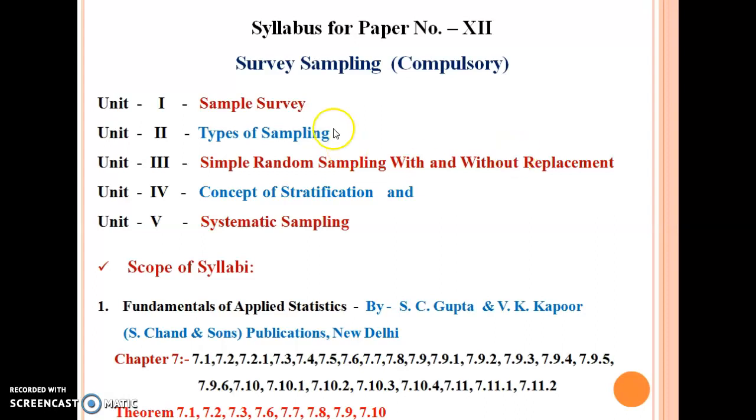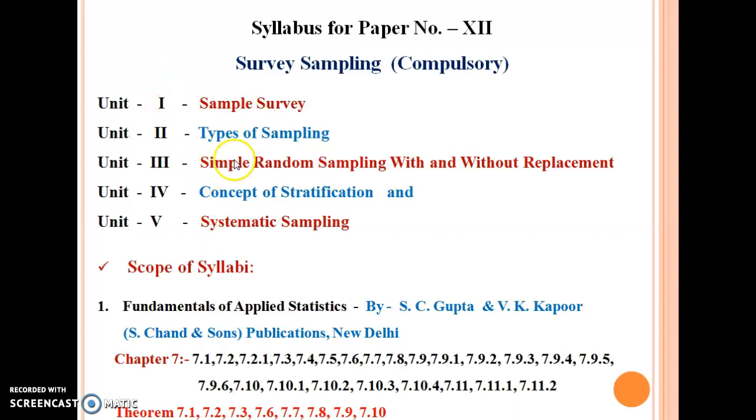In chapter 1, sample survey, we learn the basic ideas of population, sample, sampling frame, parameter, statistic, the difference between parameter and statistic, sampling distribution, and the basic steps for a sample survey. How to prepare a questionnaire. All these contents are studied in unit 1.